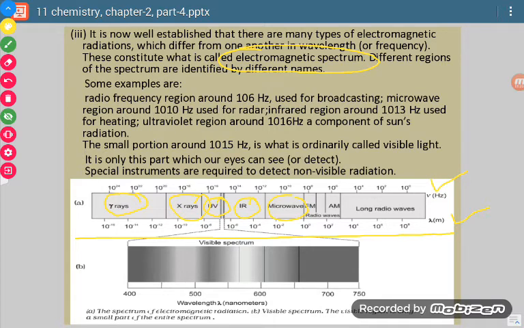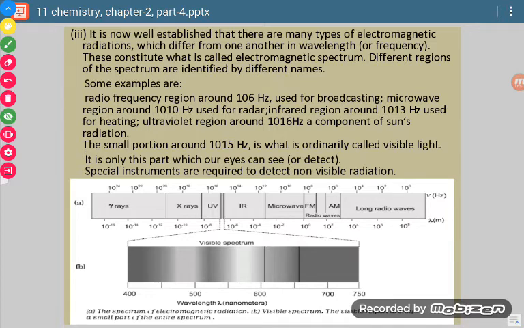That particular formation is called the electromagnetic spectrum. So how can we define the electromagnetic spectrum? We will say the arrangement of all the electromagnetic waves in the increasing order of wavelength or in the decreasing order of frequency is termed as the electromagnetic spectrum.